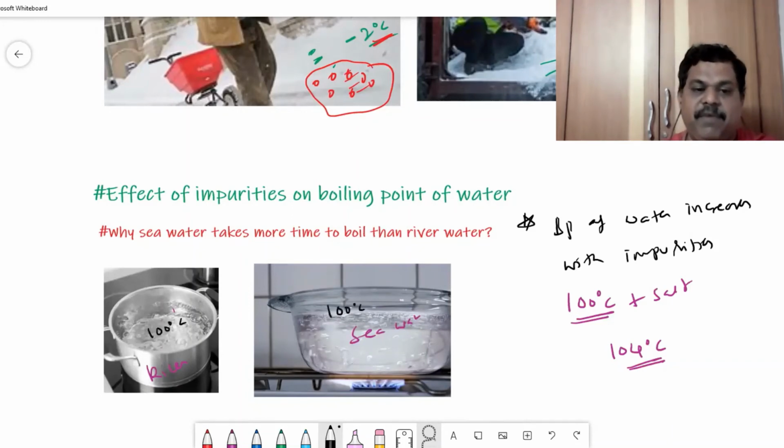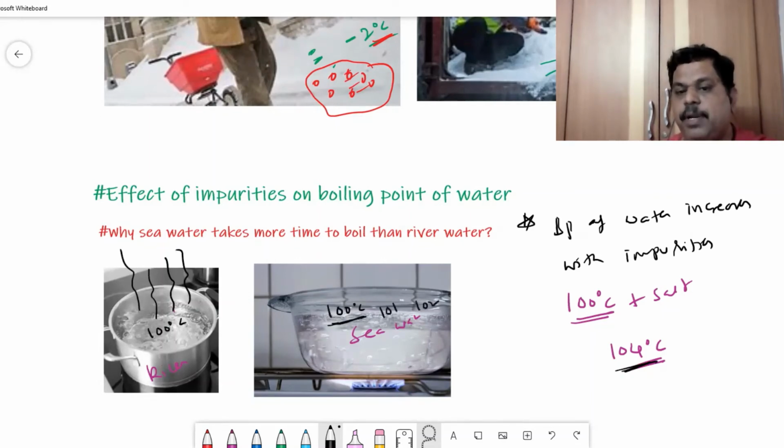The moment the river water reaches 100 degrees centigrade, since it is the boiling point of water and no salts or impurities are there, it starts evaporating. Now remember, the sea water, when it reaches 100 degrees centigrade, won't evaporate. Why? Because the boiling point increases to 104. So even when the temperature is 101, it won't evaporate.